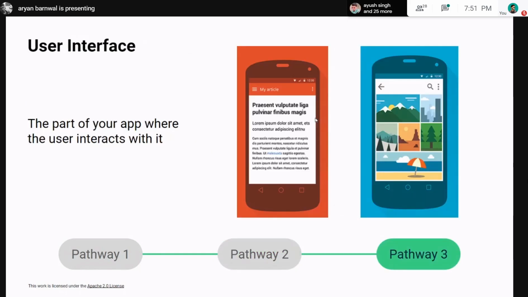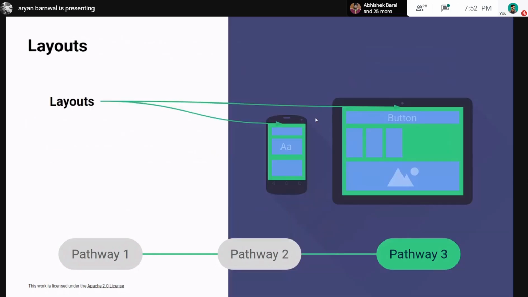And we'll also learn how to build a user interface. So what's the user interface? Interface or UI is the part of the app the user sees, and it must look quite good. Okay, so we will learn about layouts. There are different types of layout in Android, like linear layout, by which you can put your image views, text views, and buttons in a linear manner, either vertical or horizontal.